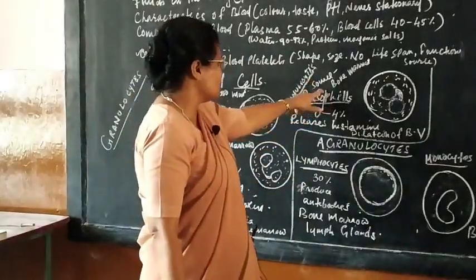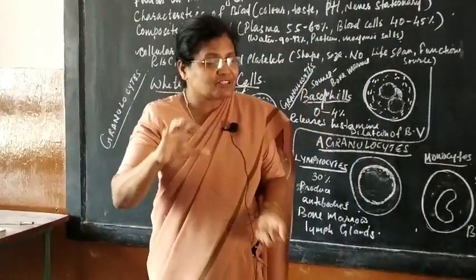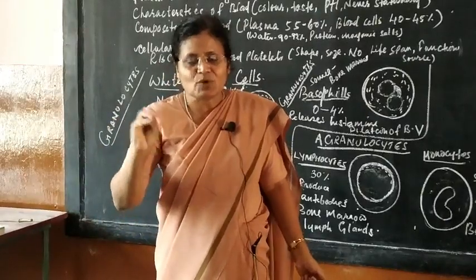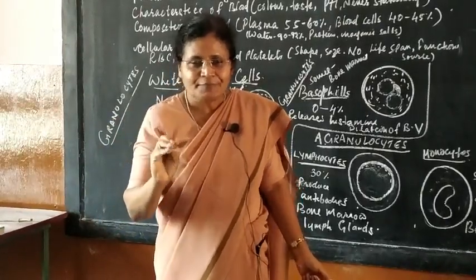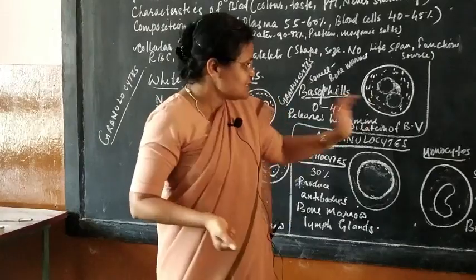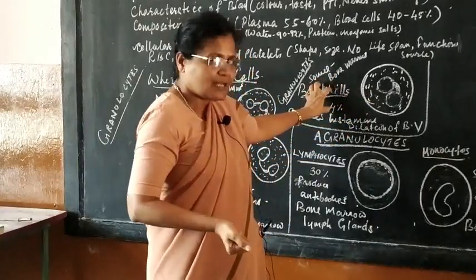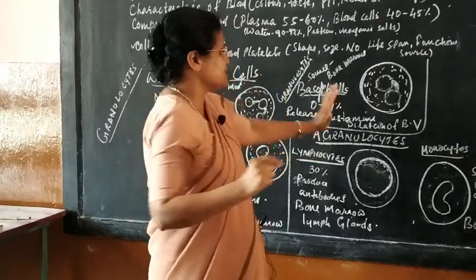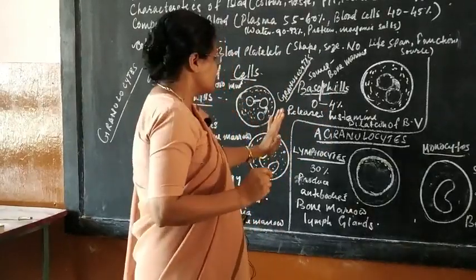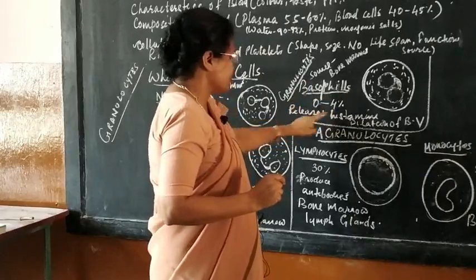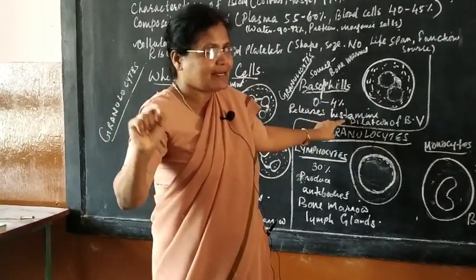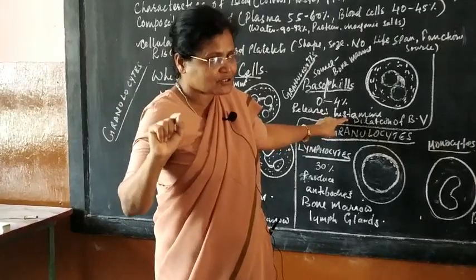Then I talked about another one, basophils, which has an affinity towards basic dye. Remember, dye means the one that has a color, so this group of WBC gets the coloration of the basic dye. Okay. So that is it, and it is 0 to 4% and releases histamine. I told you to differentiate between histamine, heparin and histone, all starting with H.